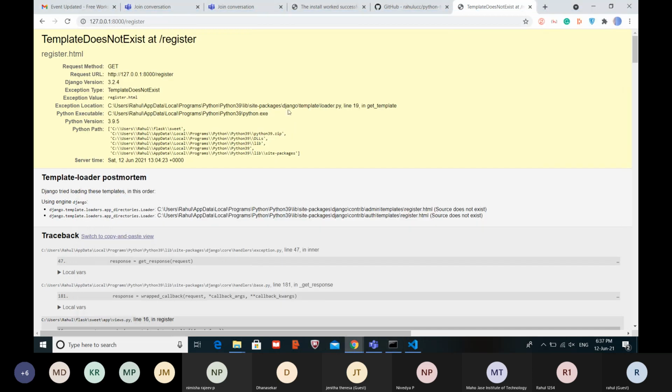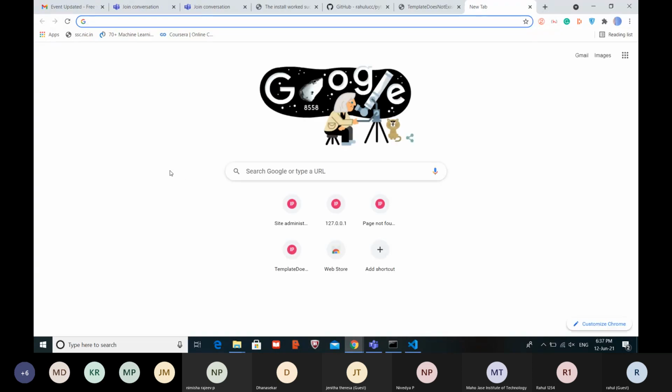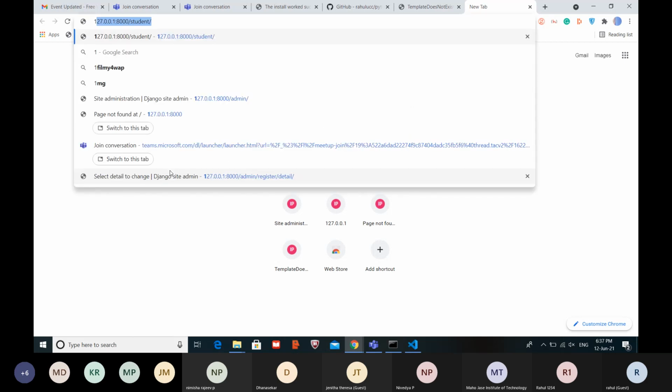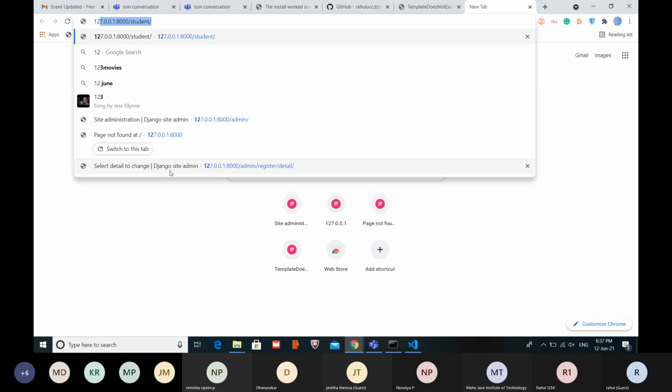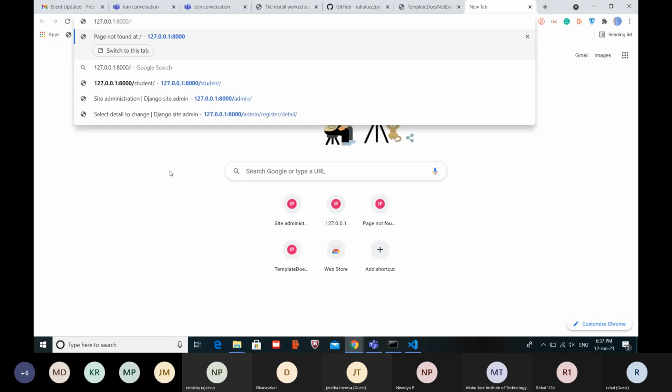Yeah. Now someone has asked a doubt that how can we import our model into the web server and the database. By typing these three commands: make migrations, migrate, and then create super user.